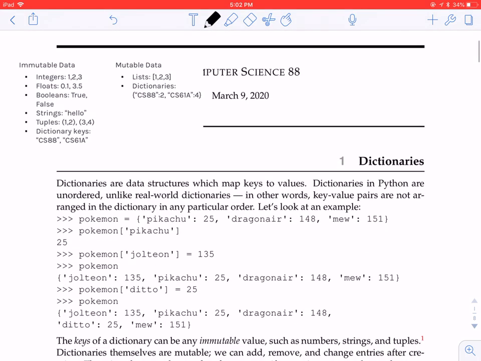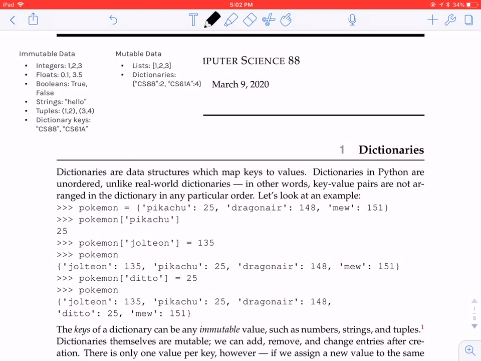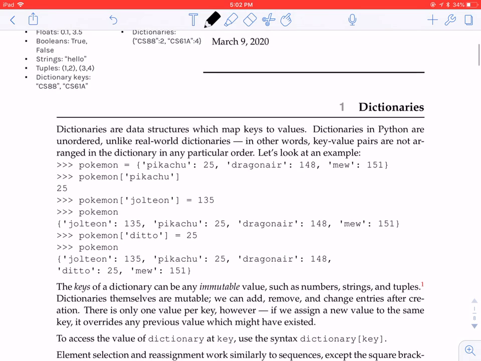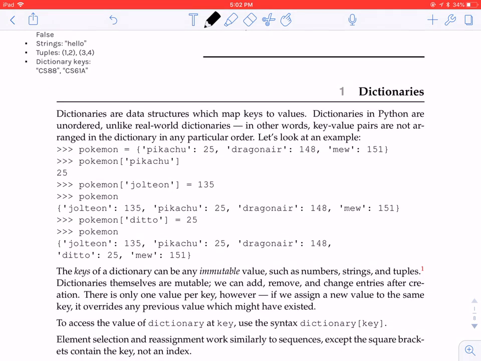Okay, so dictionaries are data structures that map keys to values. Dictionaries in Python are unordered, unlike real-world dictionaries. In other words, key-value pairs are not arranged in the dictionary in any particular order. If we see this example using Pokemon, we have Pikachu mapped to 25, Dragonair mapped to 148, and Mew mapped to 151. So Pokemon of Pikachu should give you the value 25, because this syntax means to give in the key and grab the value associated with it.